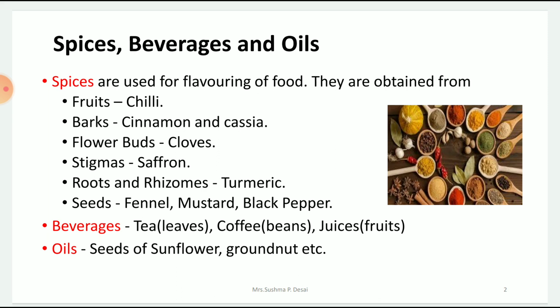Oils also are obtained from plants. So how do you get the oils? You get it from the seeds. Seeds of sunflower, groundnut also give oil. What they have done is they extract the oil from them. If you want, you can try an experiment. Take some groundnuts in a paper piece, fold the paper and smash the groundnuts. If you open it, you can see oil patches on the paper, which shows that oil is present in the groundnut seeds. So is this clear? Again, what else do you get from plants? That is spices, beverages and oils.